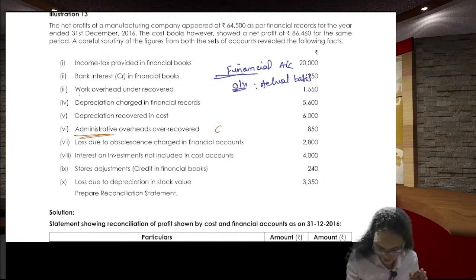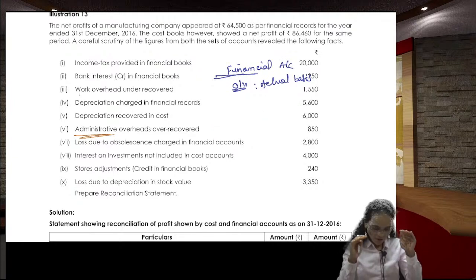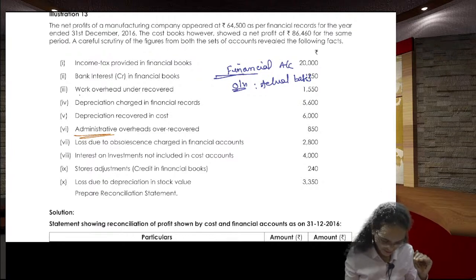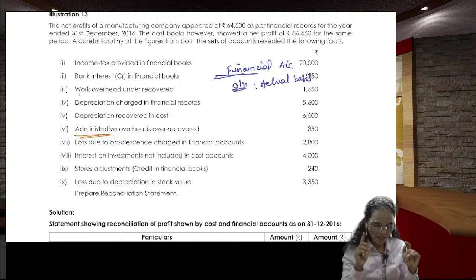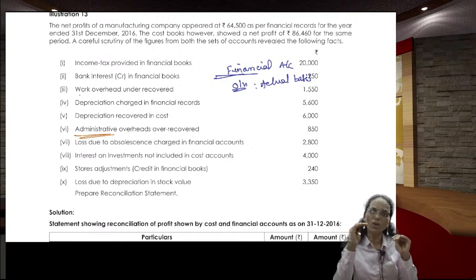That is always in the cost accounts. So in the cost accounts, administration overheads over recovered. See, your example I am saying, you are supposed to recover 1000 rupees, but you have recovered 1500 rupees. Expenditure, you have shown a higher amount. When you are showing higher expenditure, the profit will go down.